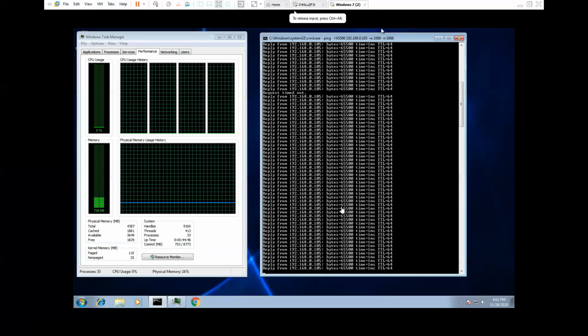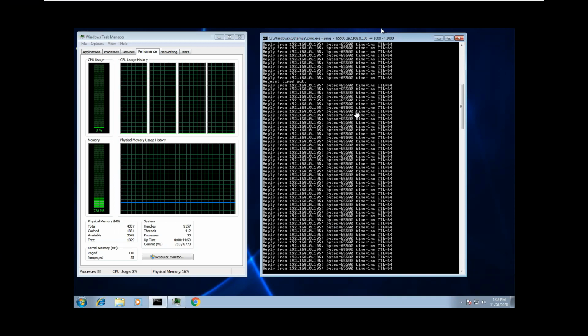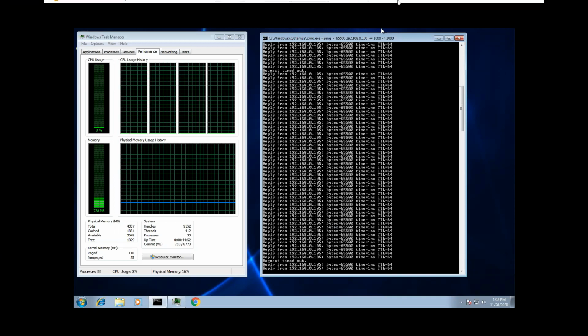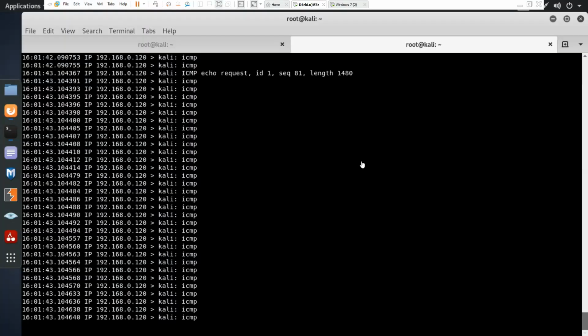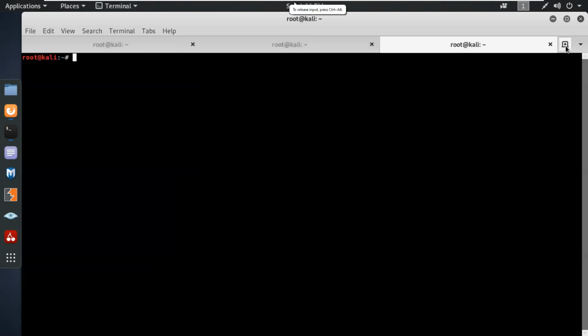Because of ping blocking, this will not work now. If you simply search for the firewall on Kali Linux, we use iptables. We use iptables as a firewall in our Kali Linux.